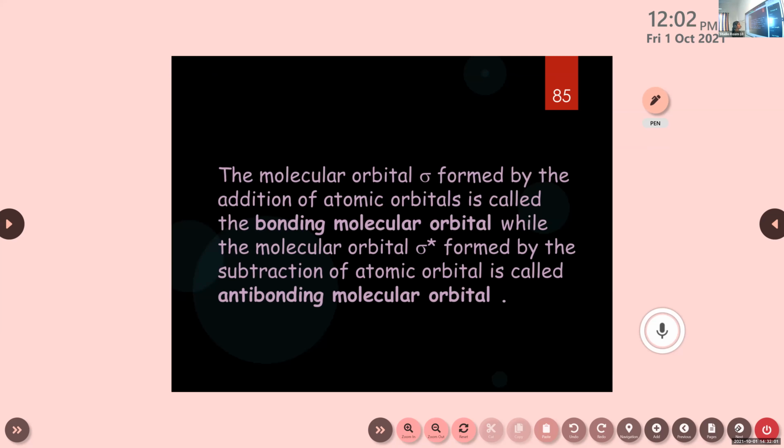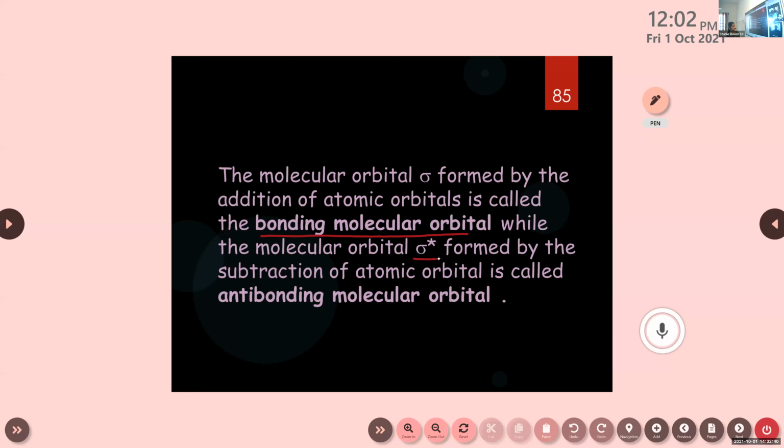The molecular orbital sigma formed by the addition of atomic orbitals is called the bonding molecular orbital, while the molecular orbital sigma star, formed by the subtraction of atomic orbitals, is called the anti-bonding molecular orbital.